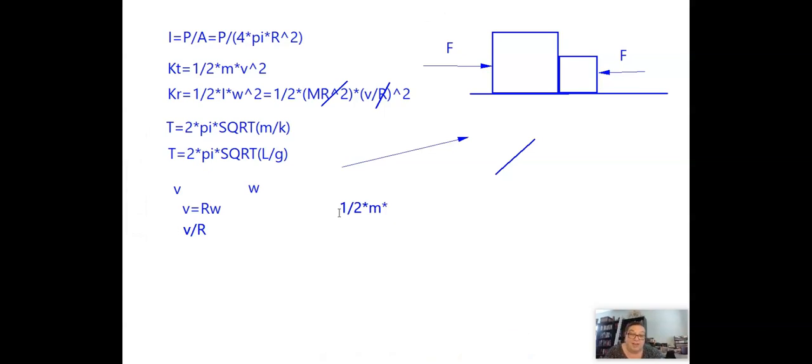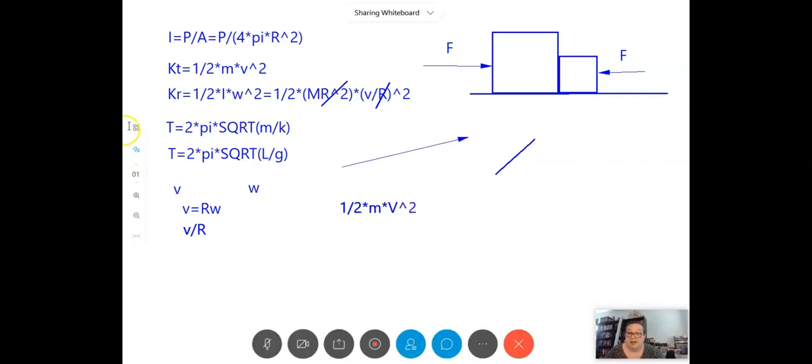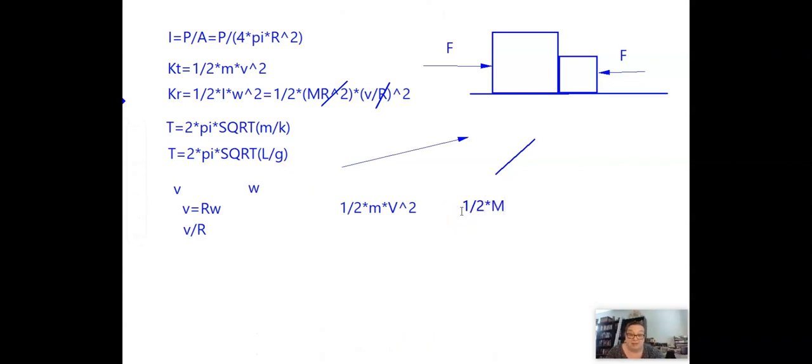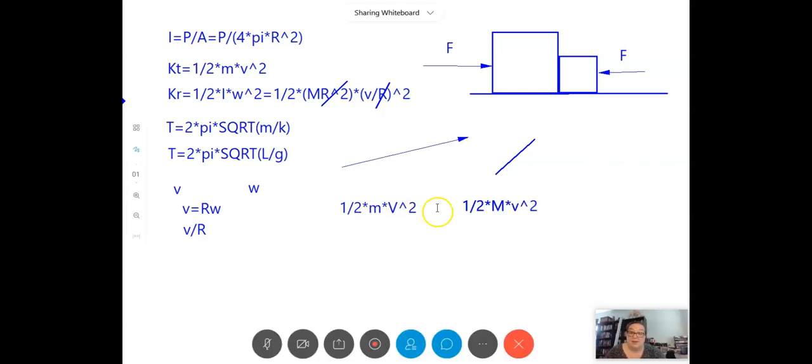But in order to have the same kinetic energy as my larger mass object, it must have a really big velocity. So its kinetic energy is going to look something like 1/2 small m times big V squared. And I'm going to compare that to the kinetic energy of a more massive object. That's going to be 1/2 times a big mass times a small velocity squared. And again, these two have to be equal to each other because we're told that their kinetic energies are the same.